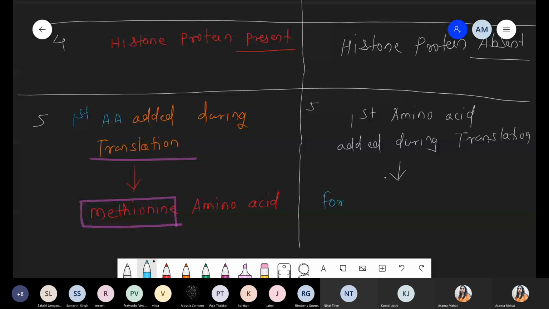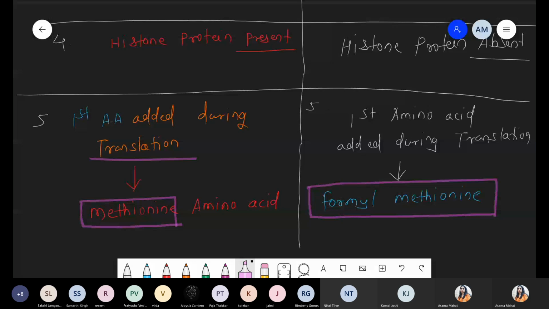Formylmethionine. Addition of the formyl group, right? So we are talking about formylmethionine. Glycine and these are basically the smallest amino acids. Whenever we are talking about translation, during the translation process, the first amino acid that is added is AUG. You must have seen this in genetic code in 12th standard. AUG is the start codon, and AUG has a dual function.